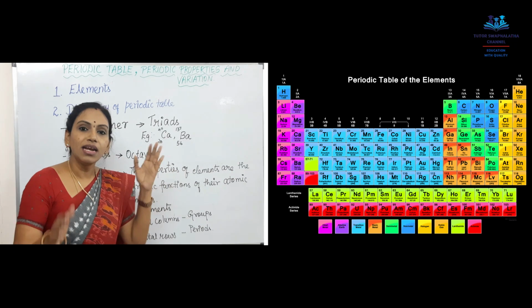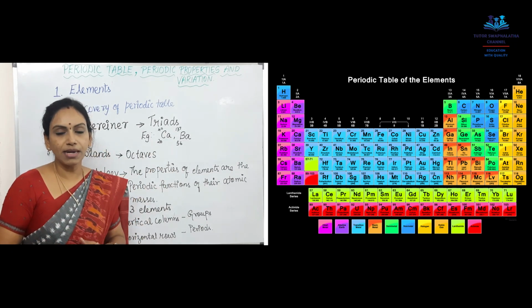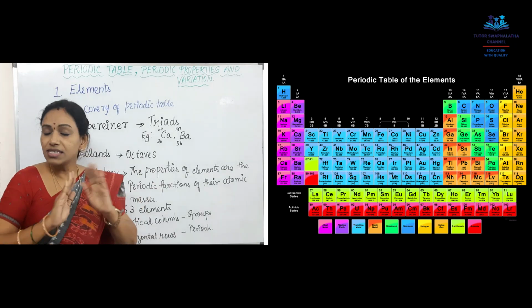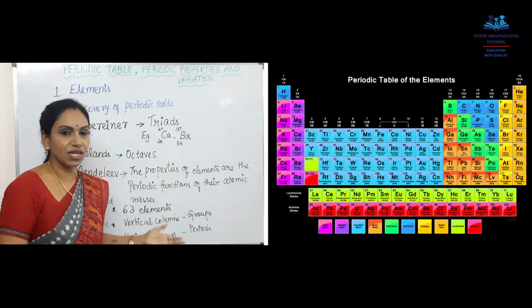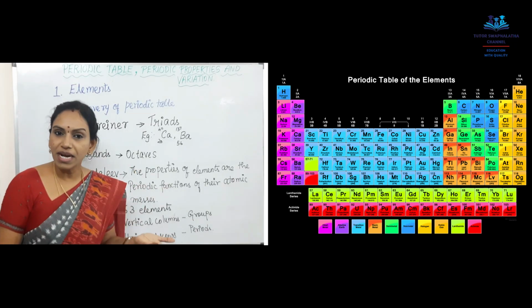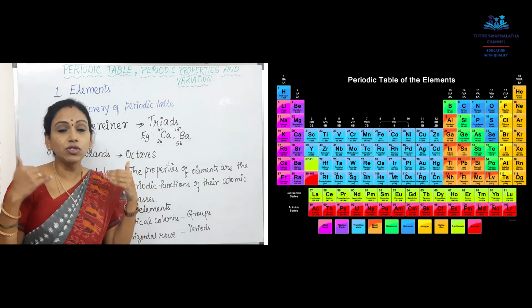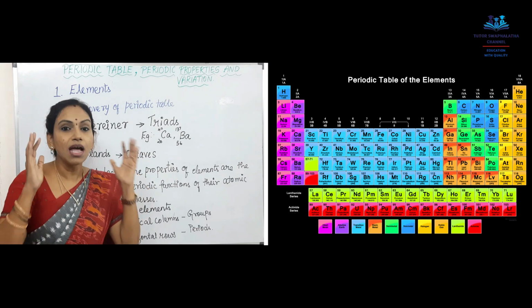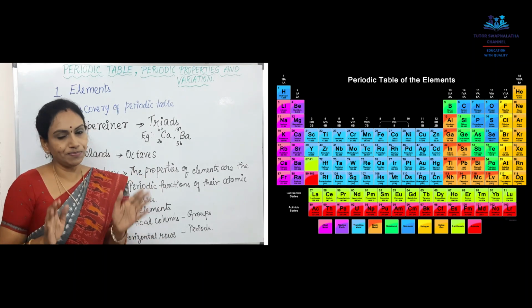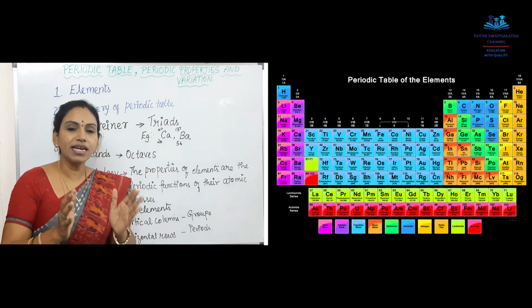Let's discuss this periodic table in detail. This chapter is completely about the periodic table only, either Mendeleev's periodic table or the next scientist's new modern periodic table. We will discuss the periodic table in detail.